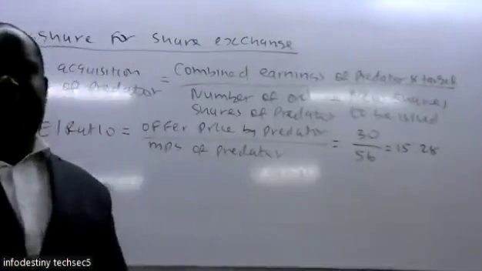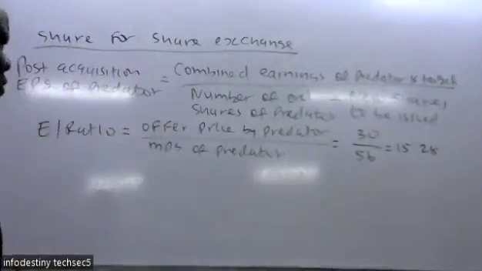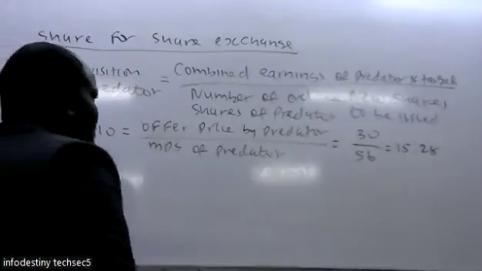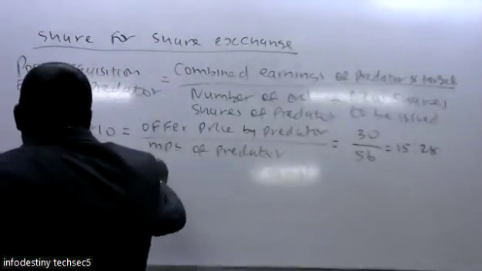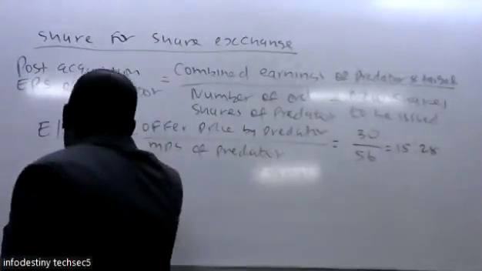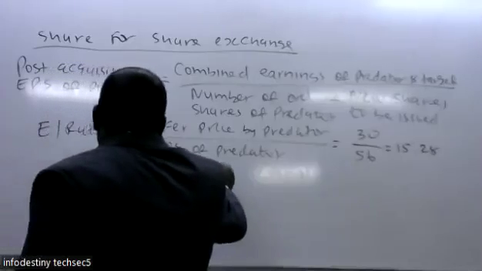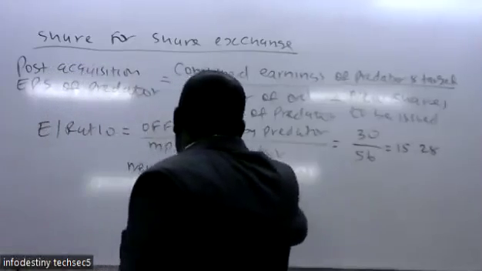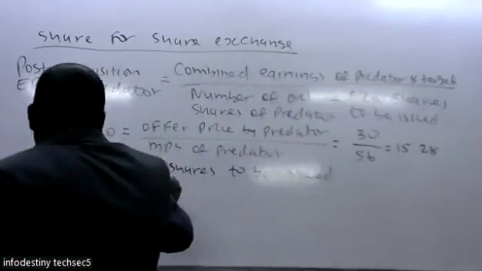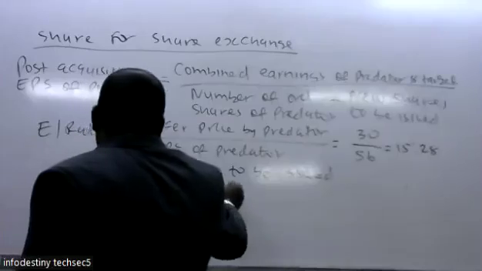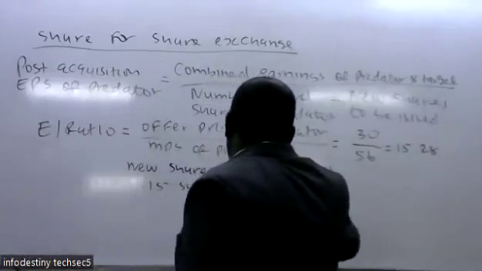So if that is now the exchange ratio, you want to see the number of the new shares to be issued. So 15 shares so that you get 28 shares.